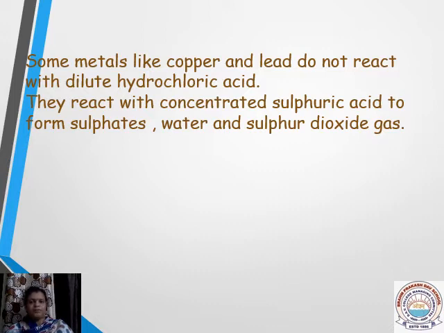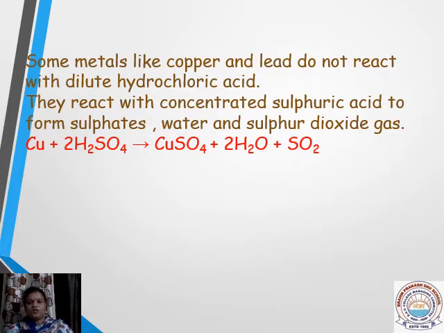Just note down here, before, metals were able to react with sulfuric acid to produce sulfates and hydrogen gas. But here we got sulfates, we did not get any hydrogen gas, but we got water. What is the reason? Sulfuric acid is a strong oxidizing agent, so it will convert that hydrogen gas into water. So here we are going to get sulfate, meaning if you take copper, copper sulfate, if lead, lead sulfate, and water and sulfur dioxide are common. So let us see the examples for that. Copper reacts with sulfuric acid to form copper sulfate, water and also sulfur dioxide gas.